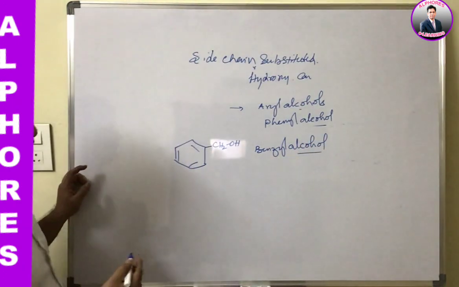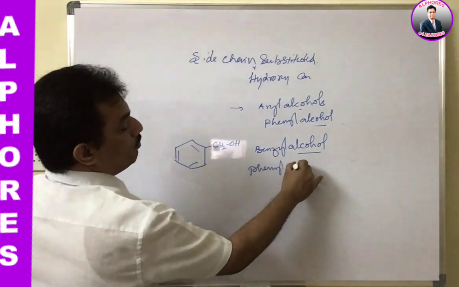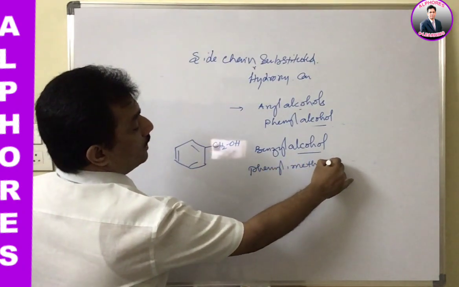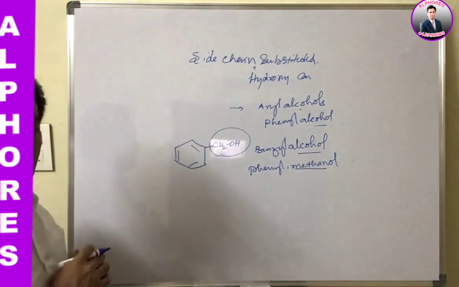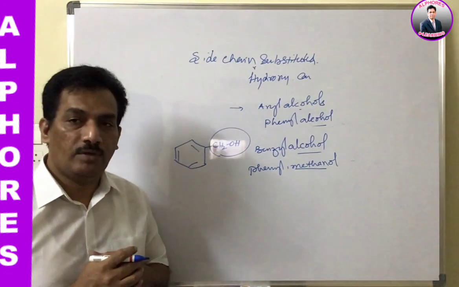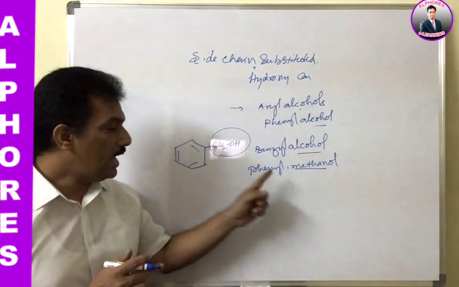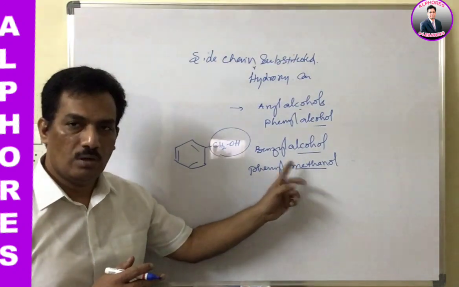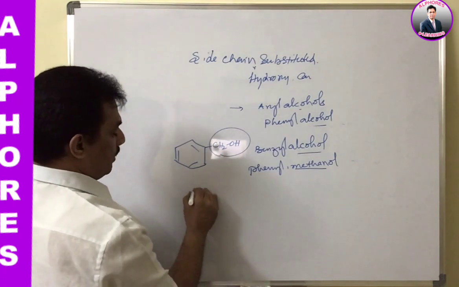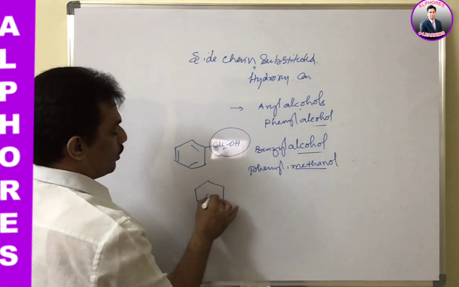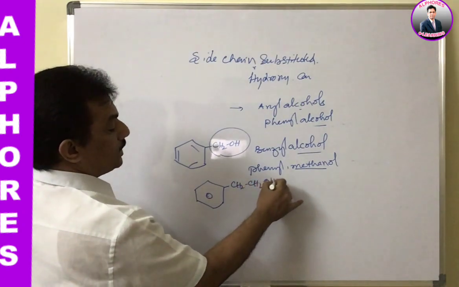Benzyl alcohol is simply phenyl methanol in IUPAC name, because we know one carbon possessing alcohol has the name methanol. In that methanol there is a phenyl group, or aryl, so you can write aryl methanol or phenyl methanol. And next, in case it has 2 carbons on the side chain,